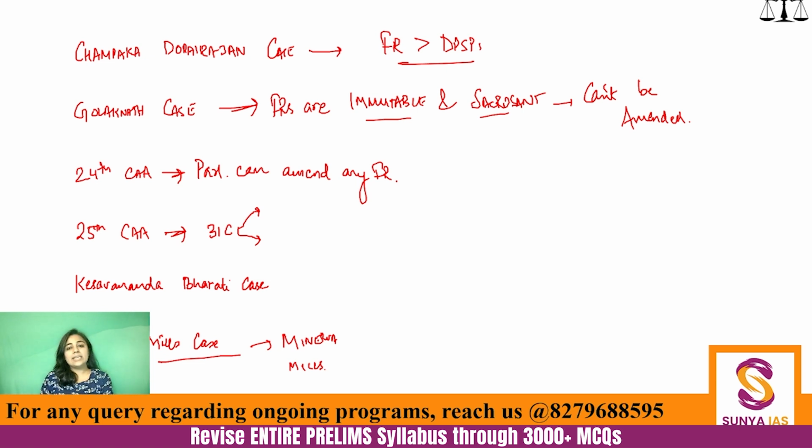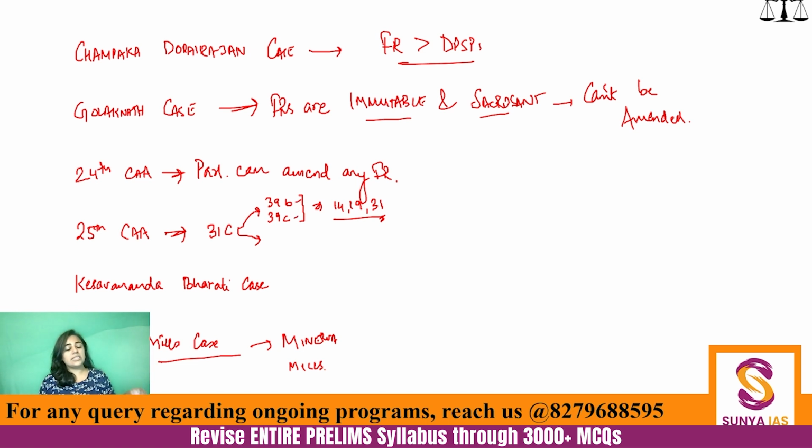One aspect said that any law enacted to implement Article 39B and Article 39C shall not be null and void on the basis of violation of Article 14, Article 19 and Article 31. Please listen to me very carefully. Article 31, right to property, was there as a fundamental right back then.